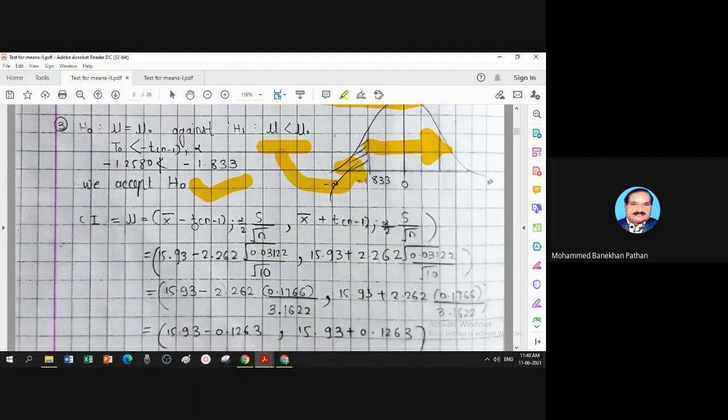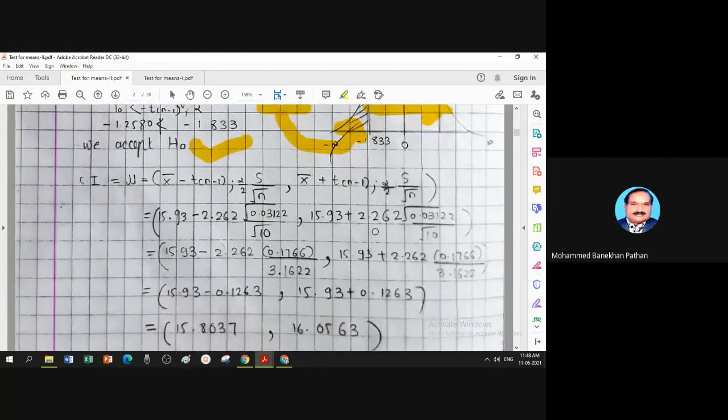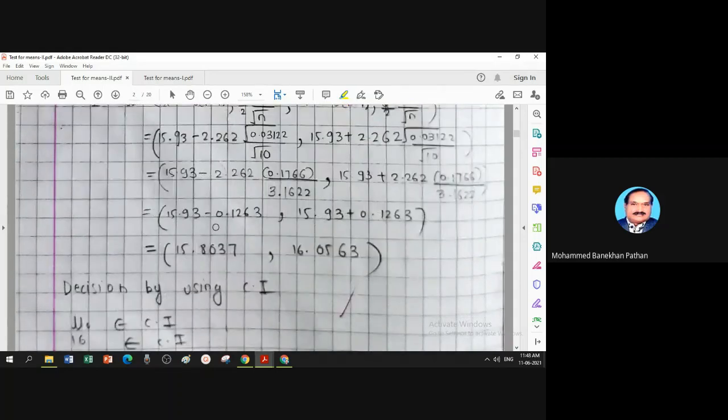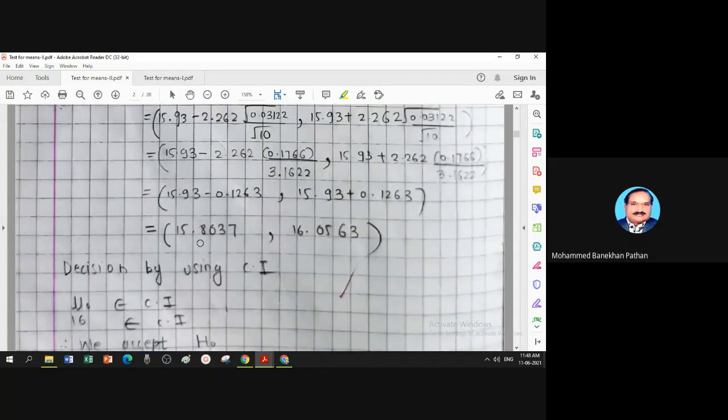X bar minus, there is Z, now here T with alpha by 2, there is sigma by root n, here S by root n. Minus replaced by plus, so this gives the upper limit and the other gives the lower limit. Everything is known to you. Put the values, simplify. This is the minimum value and this is the maximum value for population mean.